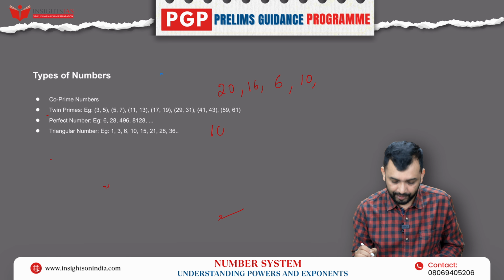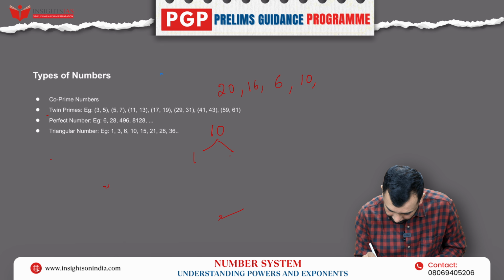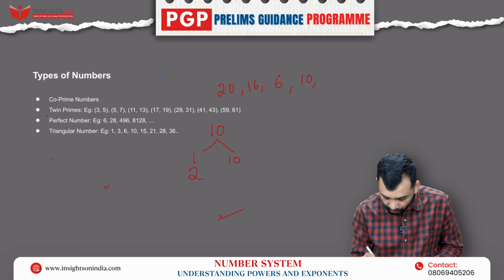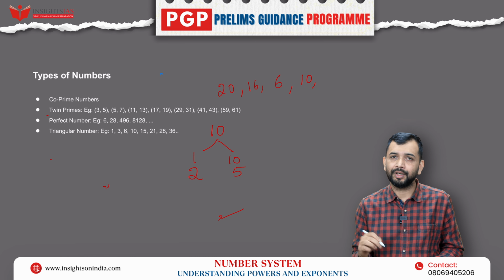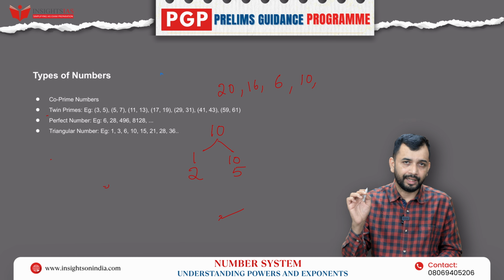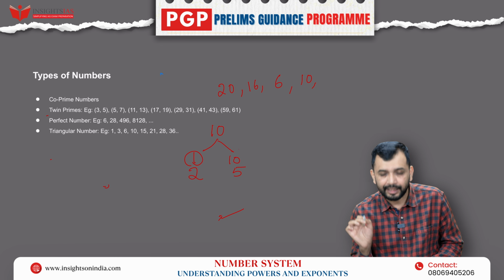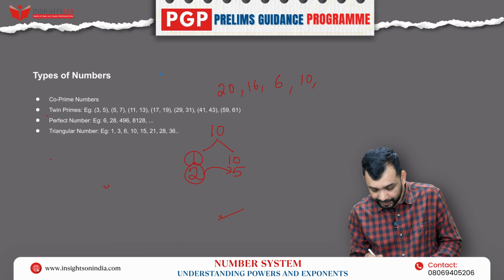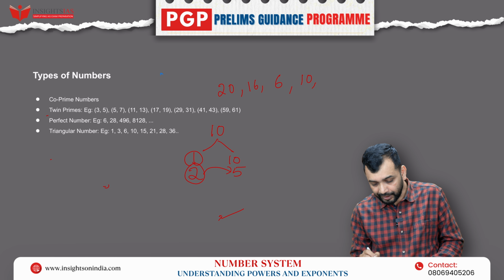What are the various factors of 10? If I write, 1 tens are 10. Next, whether it is divisible by 2? Yes. 2 fives are 10. 3, it will not be divisible. 4, it will not be divisible. 5, again 5 twos are 10. 6, 7, 8, 9, it will not be divisible. 10 ones are 10. So when I take 1, I am already taking its pair together. When I take 2, I am taking its pair together. So if I check with 2, then you don't need to check with 5. If I check with 1, you don't need to check with 10. Right? So these are the 4 factors.